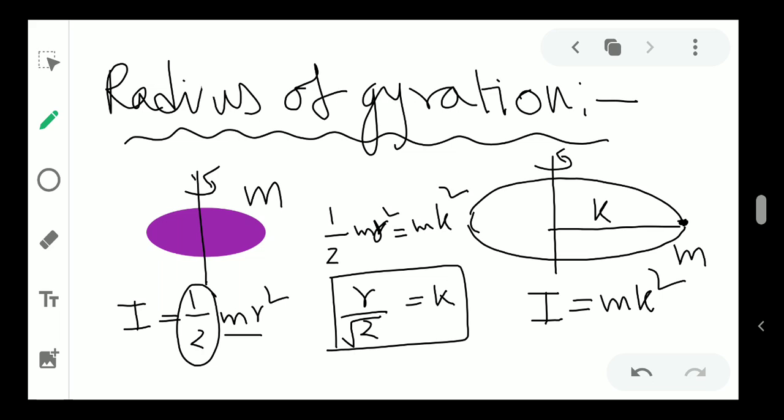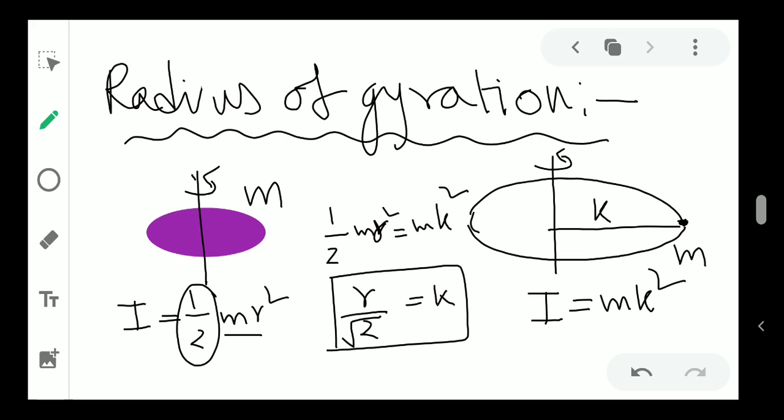So radius of gyration means the distance from the axis. Let me articulate it nicely. If any object is there, and the object's mass is replaced by a point mass, and then it is rotated at some certain distance such that the inertia of that object around that axis and the inertia of this one-particle system around that axis are the same, then that distance k is called the radius of gyration.